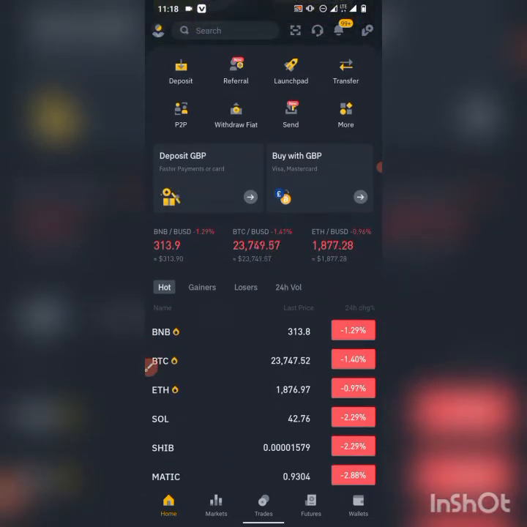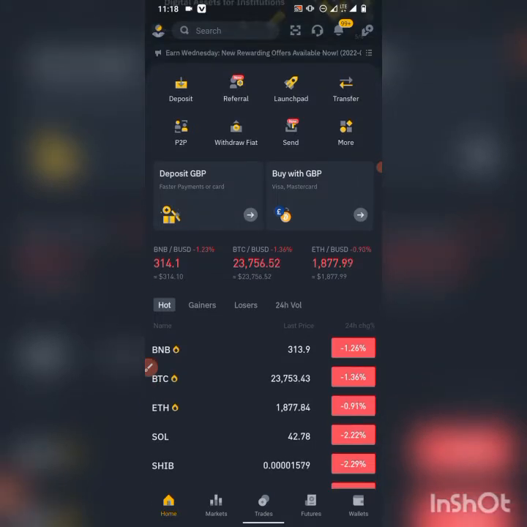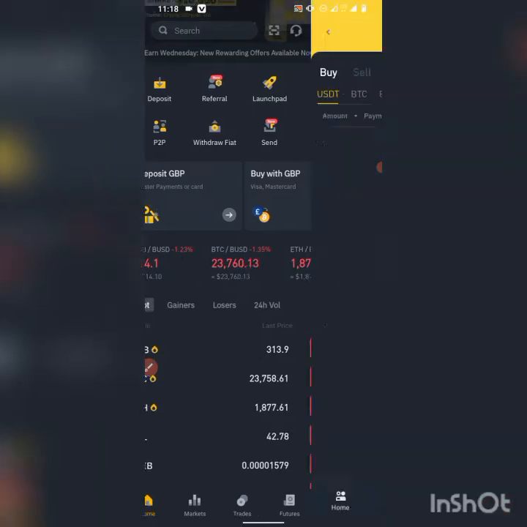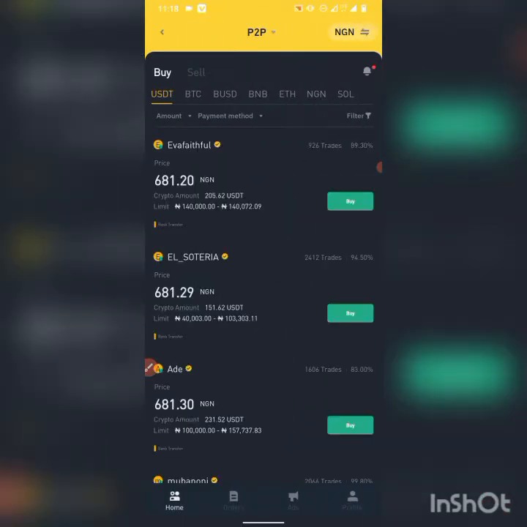So the first thing you need is to have USDT in your wallet on your Binance platform. How to do that: once again, you go to the P2P section.